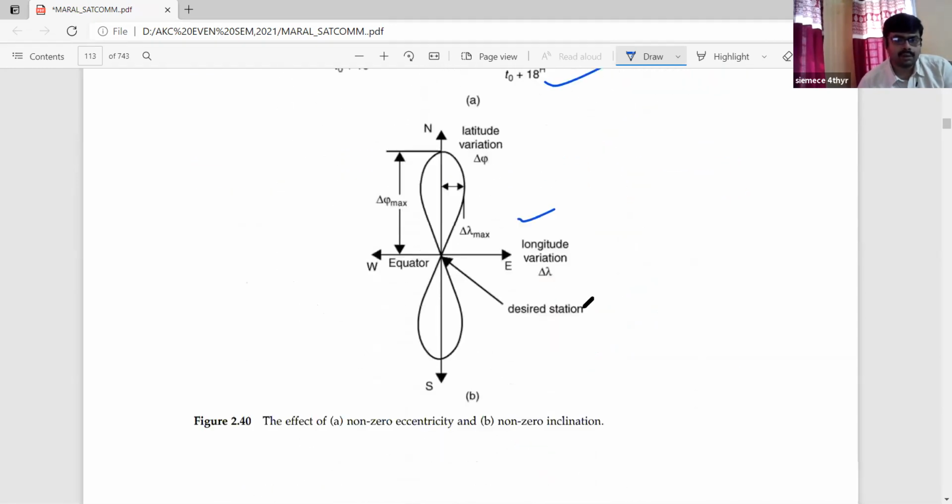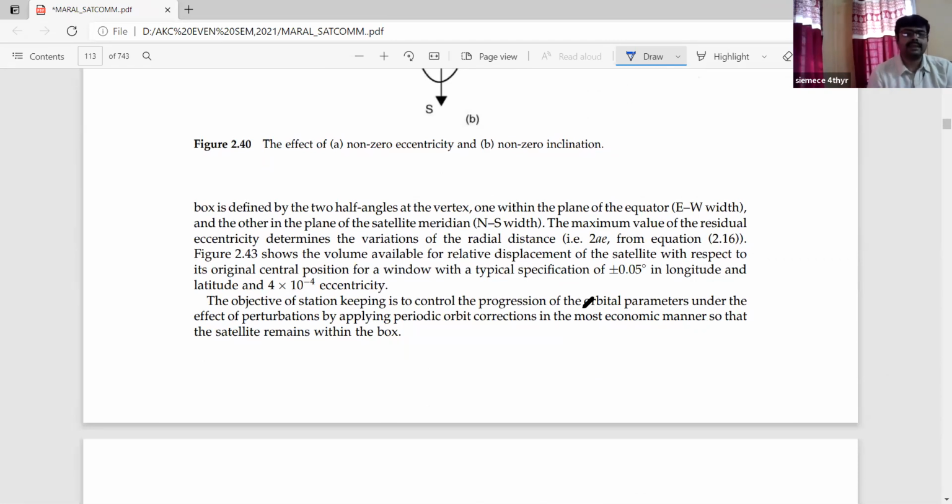The station keeping box is defined by two half angles at the vertex: one within the plane of the equator, that is the east-west width, and the other in the plane of the satellite meridian, that is the north-south width. That is a common phenomenon. If we see the satellite movement, there are two predefined widths, one called the EW width, another called the NS width.